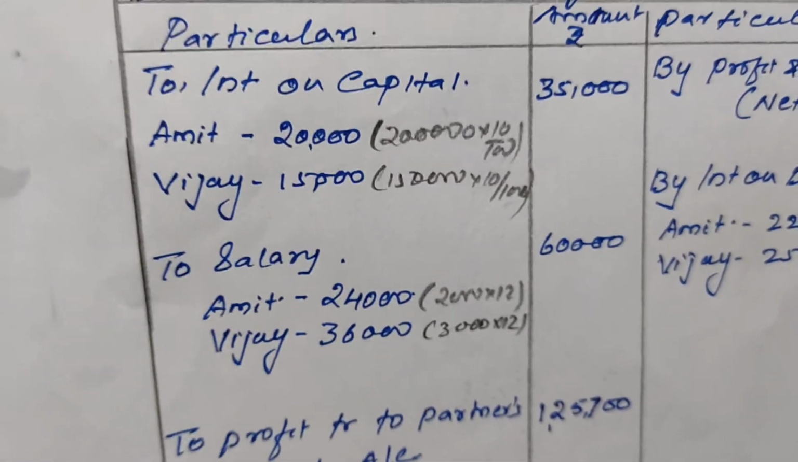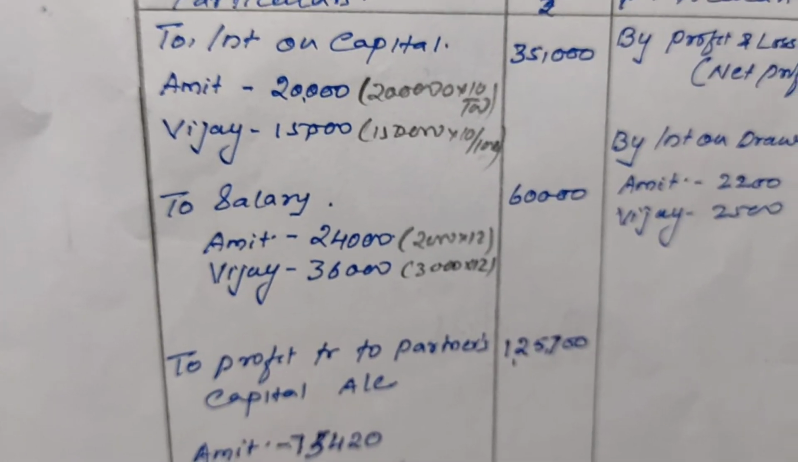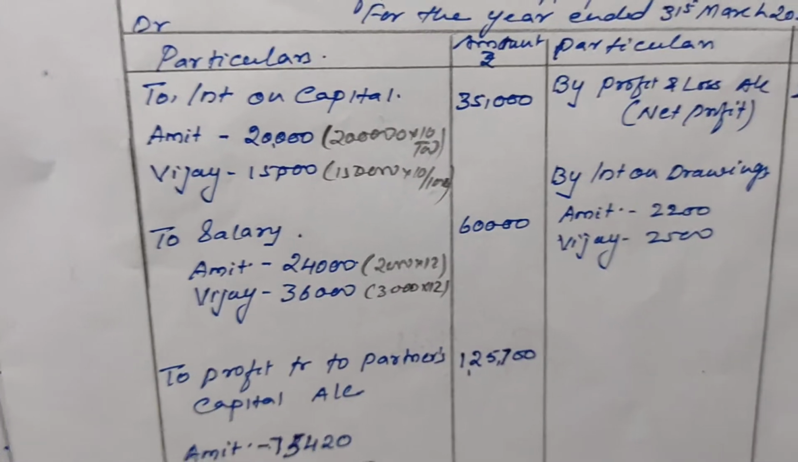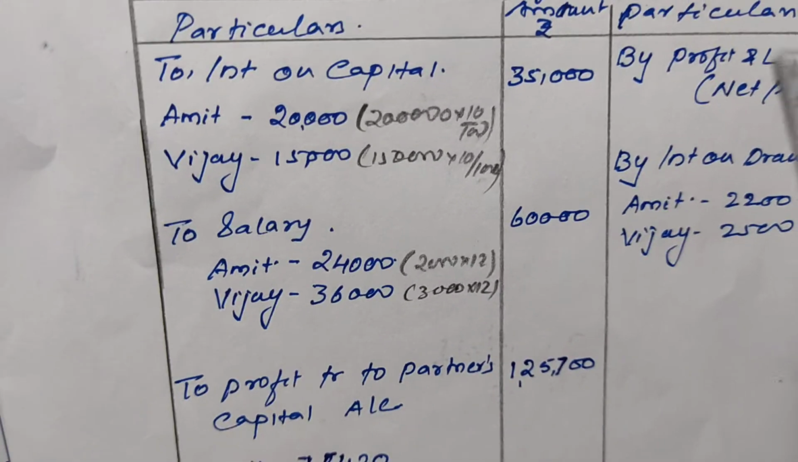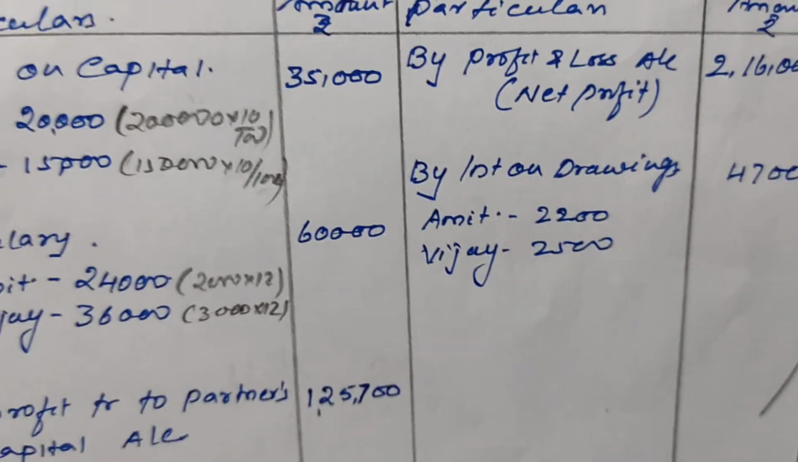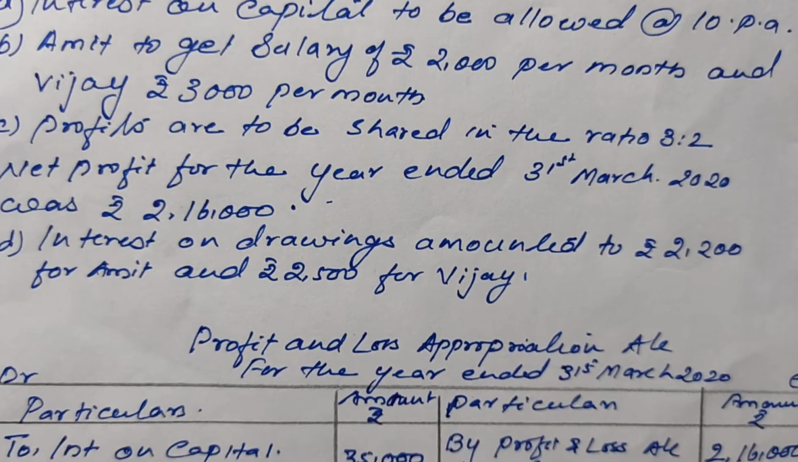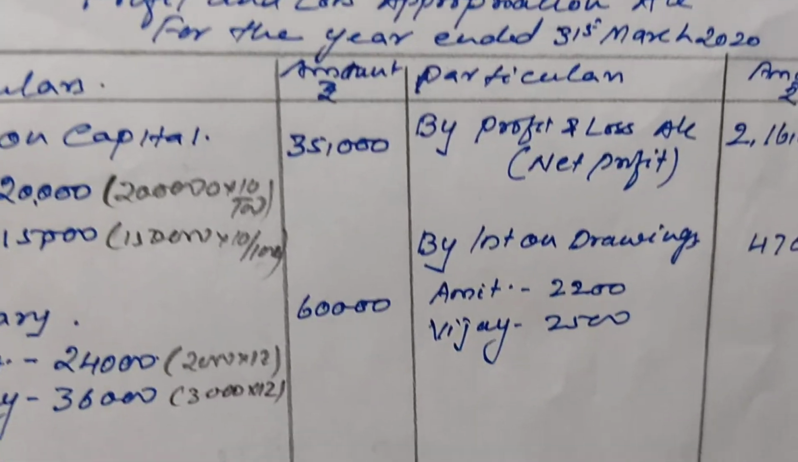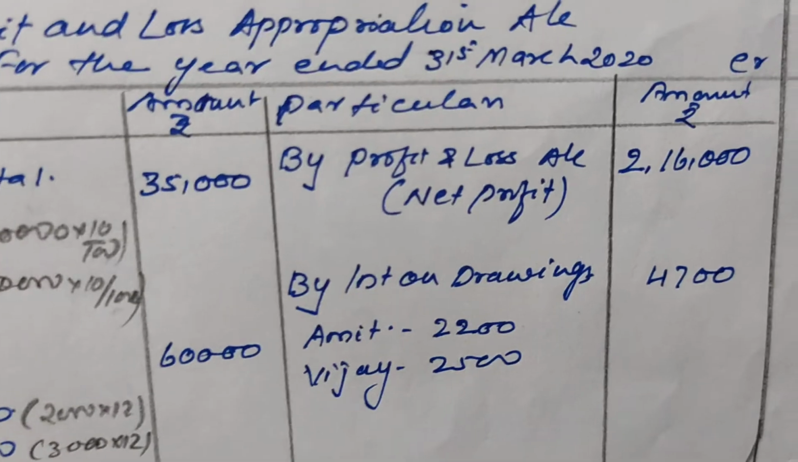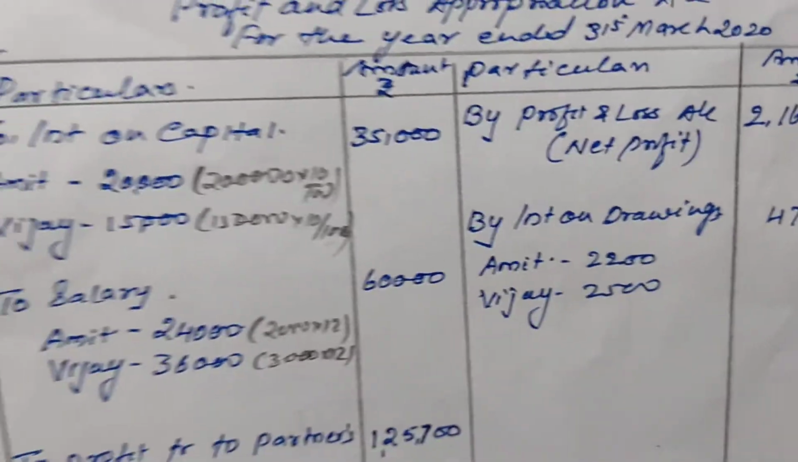Okay, in the question, no commission and no transfer to reserve is given, but interest on drawings is given. Interest on drawings is written on which side? Credit side. The amount of interest on drawings is directly given, so we will write that same amount here. Do the total and write it on the credit side.